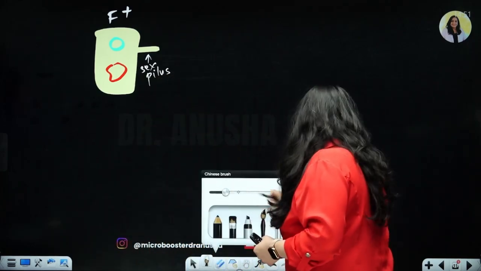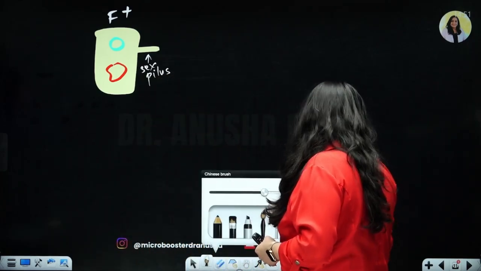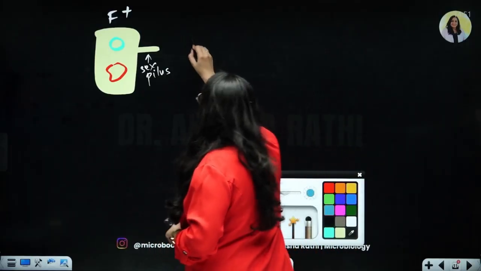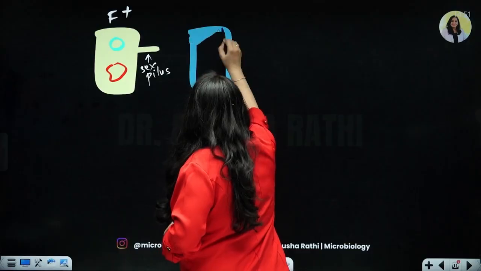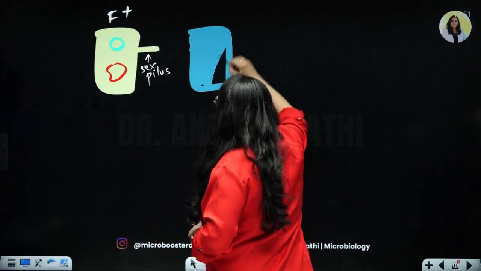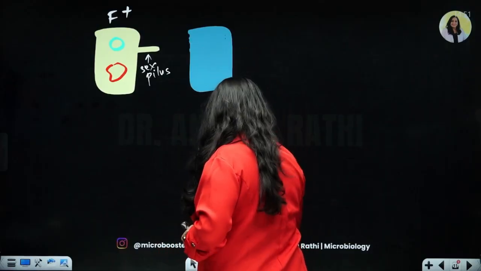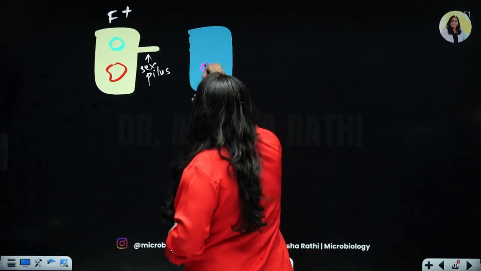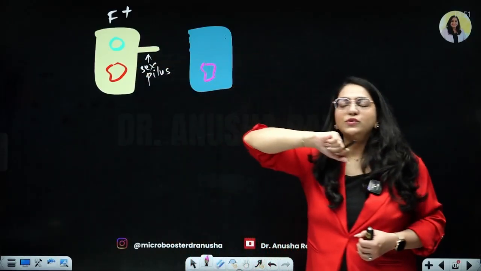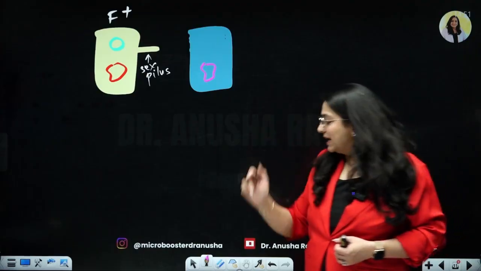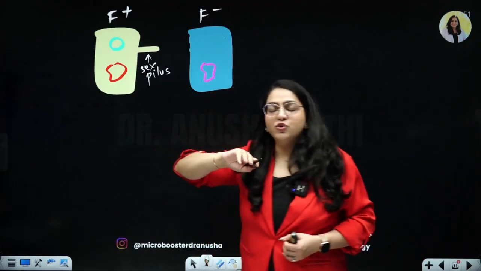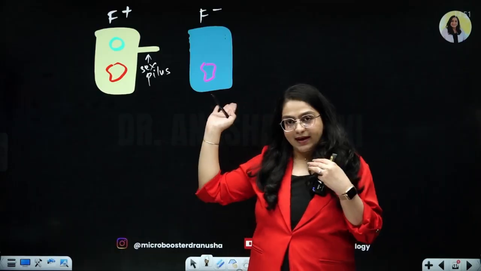Now there is another bacteria, this guy, bacterium B. This bacteria does not have the ability to produce the sex pilus. It also has its own chromosome, that is fine, but that plasmid is not there and the ability to produce sex pilus is not there. So this is infertile guy. So we can call him F minus. So we have two types of cells, F plus and F minus.